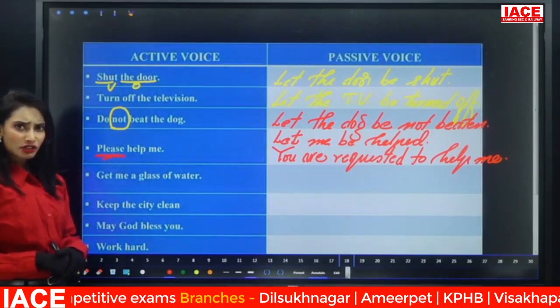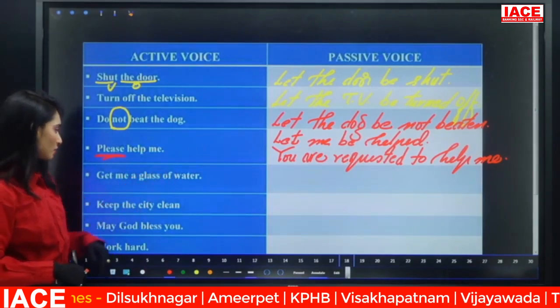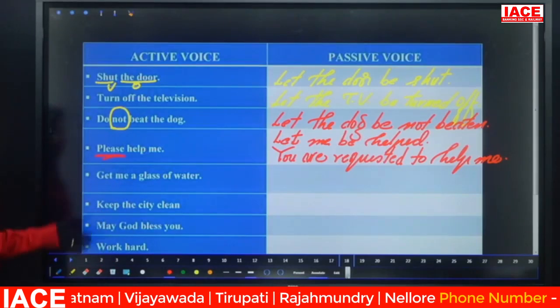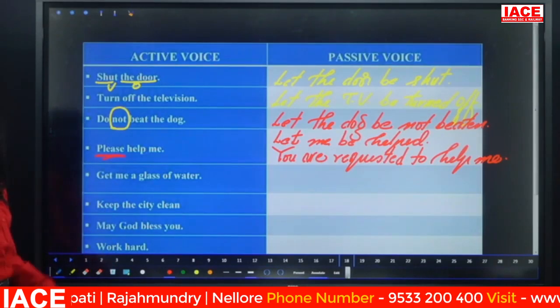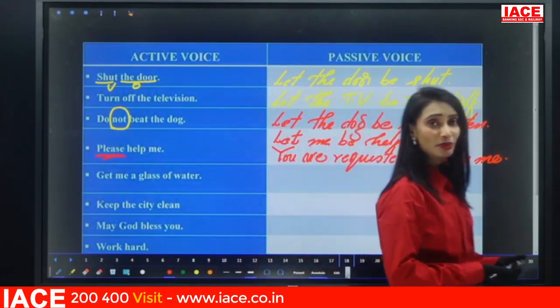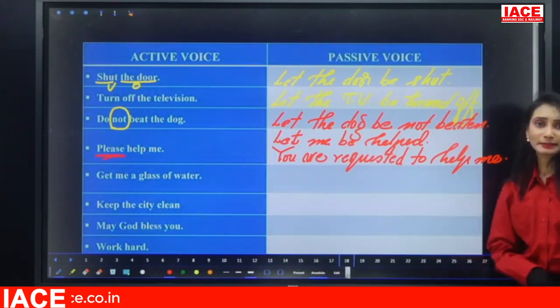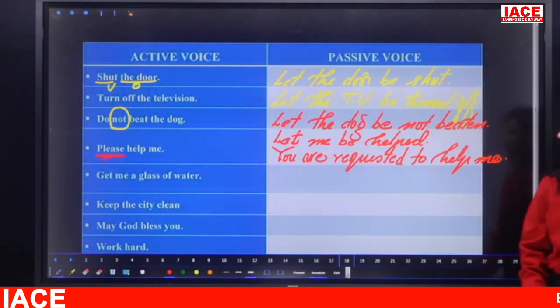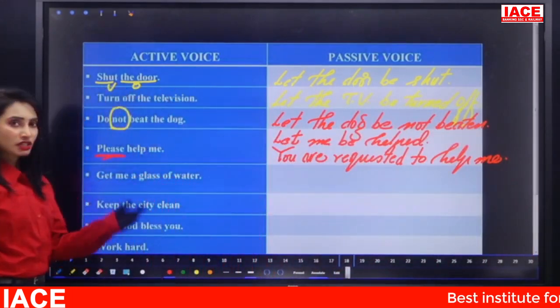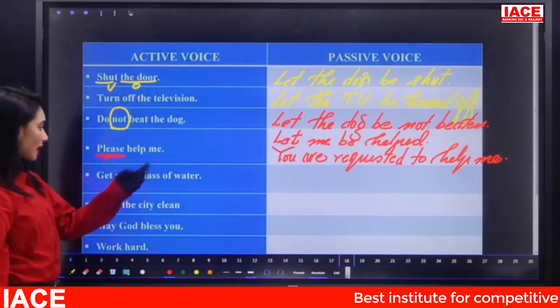"Get me a glass of water." Same, you can convert in both the ways. So try to convert these four sentences quickly, using the formulae or the other method of conversion. Try to make it fast. So, "Get me a glass of water." You can take the let formula or another way.